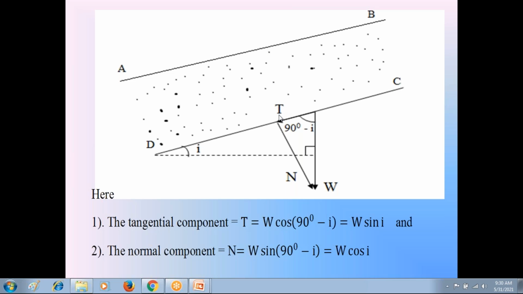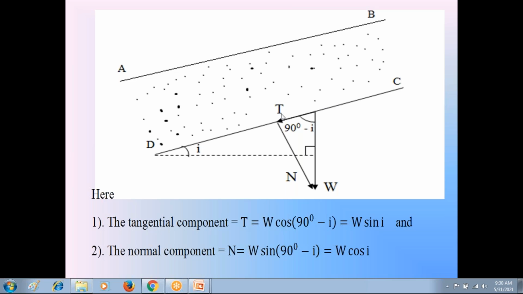Since the tangential component T is parallel to the side slope AB, for this slope AB, tangential component T is the shear force, and this tangential component T produces the shear stress on this soil. The shear stress that this tangential component T produces is in the soil between the side slope AB and the failure plane CD.